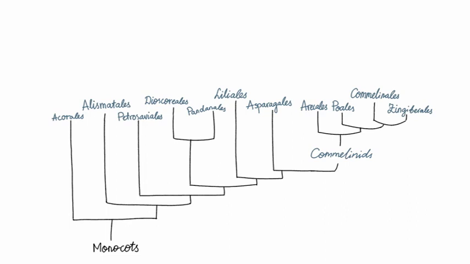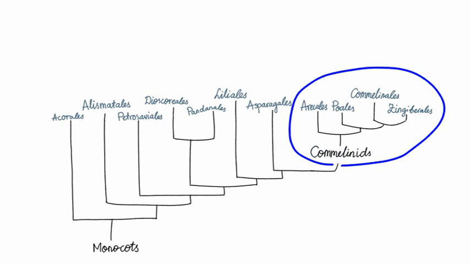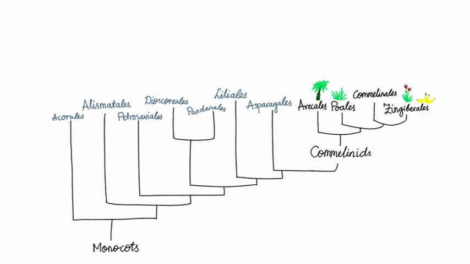Inside them, there is a monophyletic group called the commelinids, which contains the Poaceae, the grasses, the Arecales, the palm trees, and also includes groups of bananas, ginger, and canna lilies. However, a lot of diversity is found outside the commelinids. The order Asparagales is an amazingly diverse group, and contains the irises, onions, and orchids. The orchid family is the second largest plant family after the Asteraceae.